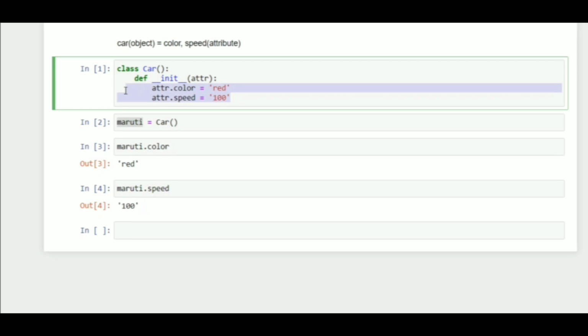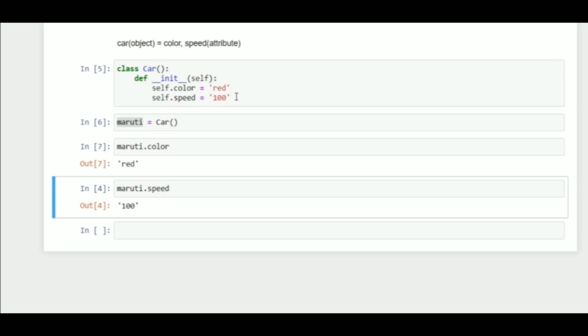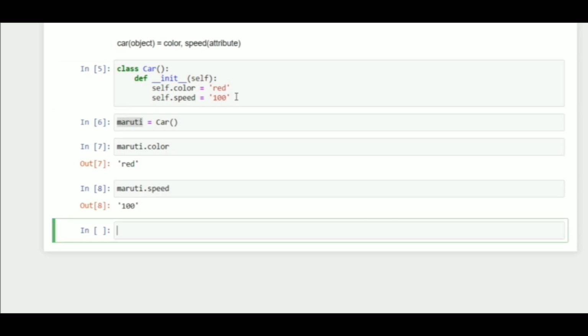But one more thing I want to mention here, that using self is recommended. Why? Because it is followed by most programmers, and they can easily refer to what is happening inside the particular class. Now I have written the code. I will create another instance, or you can say another object, say BMW.